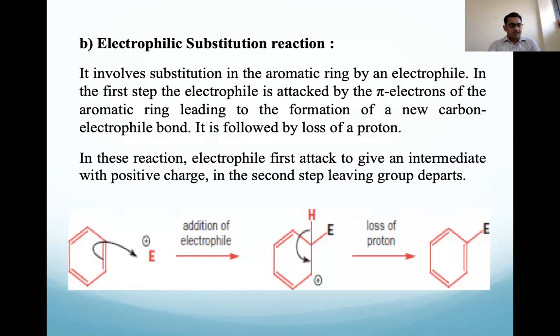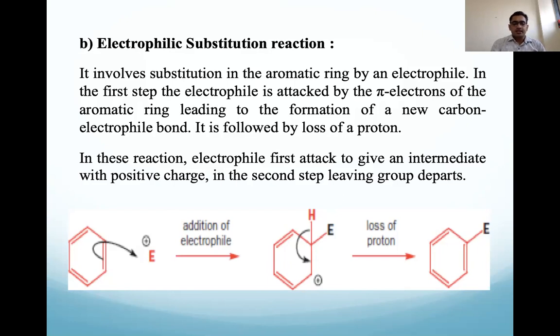One more, electrophilic substitution reactions. It is the same as nucleophilic, but here we substitute an electrophile. One electrophile we are adding, and another electrophile, a positively charged species, leaves from that particular reaction. It involves substitution in the aromatic ring by an electrophile. The first step is that the electrophile is attacked by the pi electrons. So this is the electrophile, and benzene is reacting.